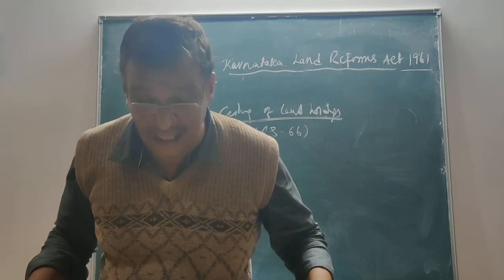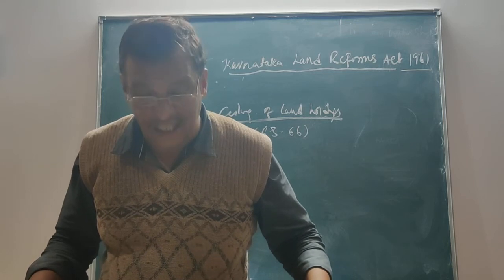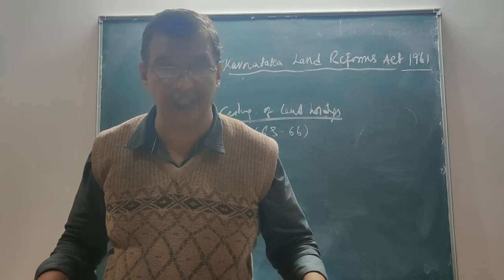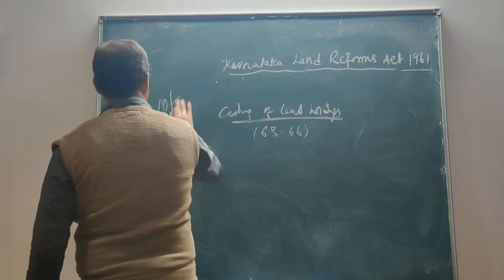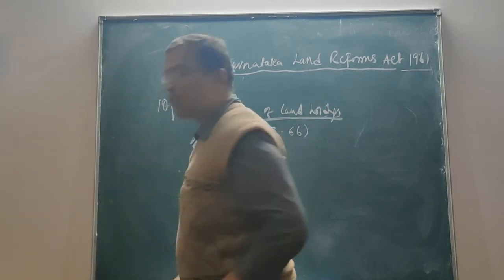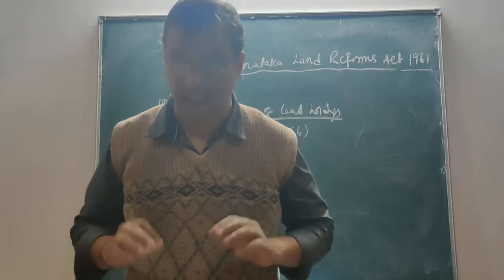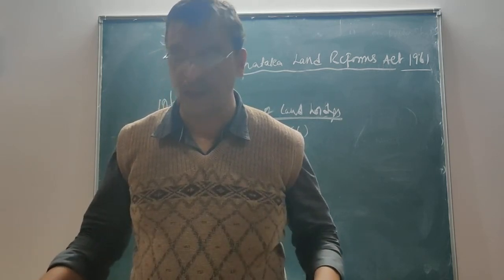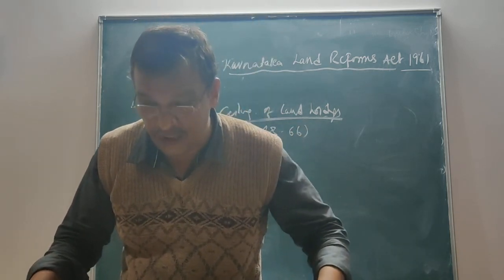And what is the ceiling area? The ceiling area of a person who is not a member of a family, that is, an individual, is 10 units. To an extent of 10 units, he can hold the property. I repeat: a person who is not a member of a family or who has no family can hold property to an extent of 10 units.